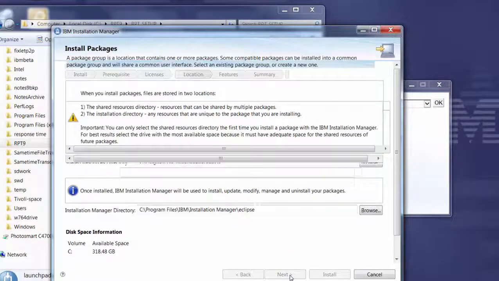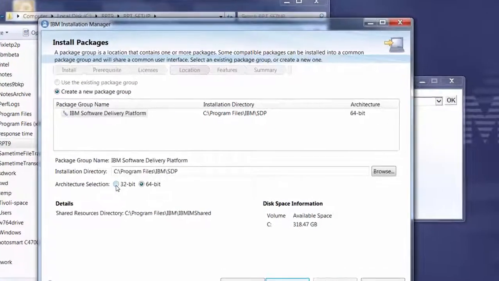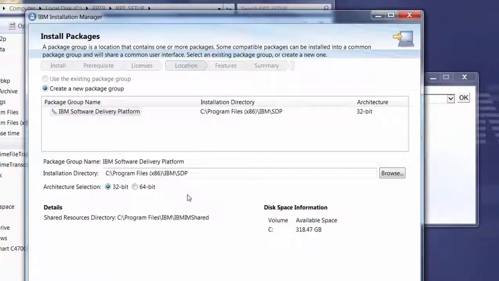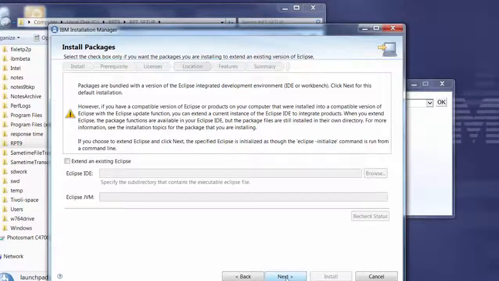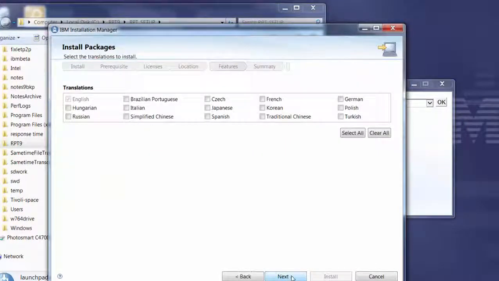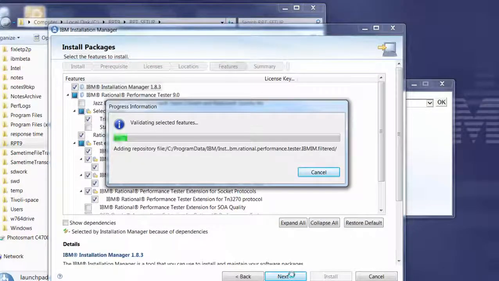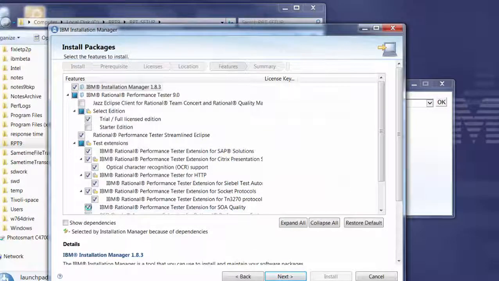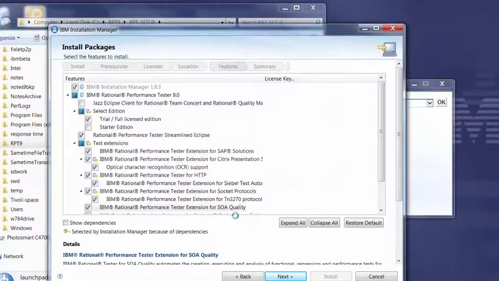When you get to the architecture selection, if you're going to use this with ITCAM for transactions, be sure to select 32-bit. We're going to create everything from scratch. We're going to do this with English. And when you get to this list of features, be sure to select the Rational Performance Tester extension for SOA quality. Then we'll click Next